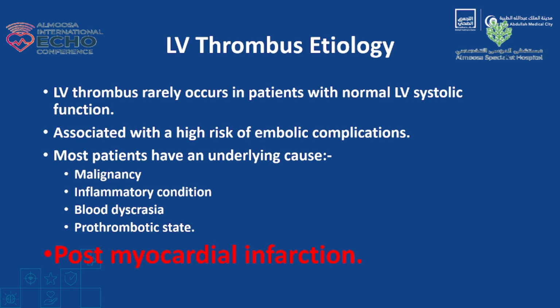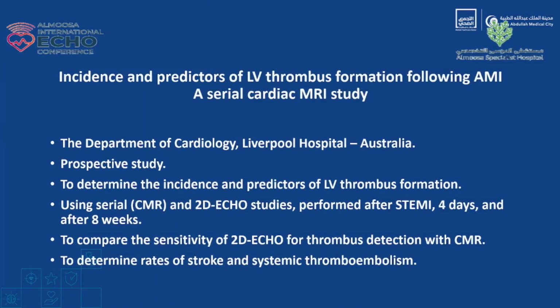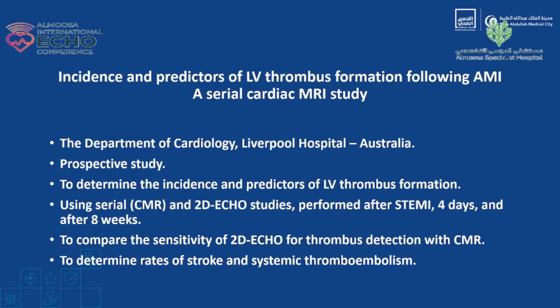Usually it is associated with malignancy, inflammatory condition, blood dyscrasias, and prothrombotic states. But post-MI is the commonest cause we face almost. And pathophysiology will go with the blood stasis, endomyocardial inflammatory injury, and the hypercoagulatory state which happens after MI.